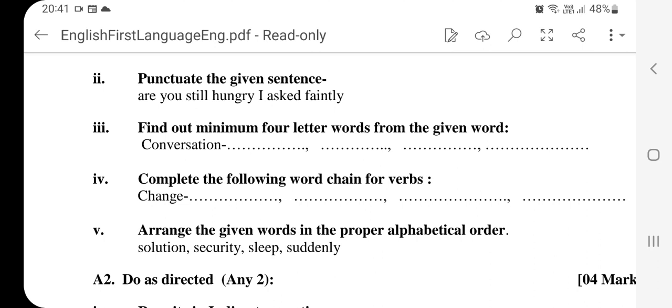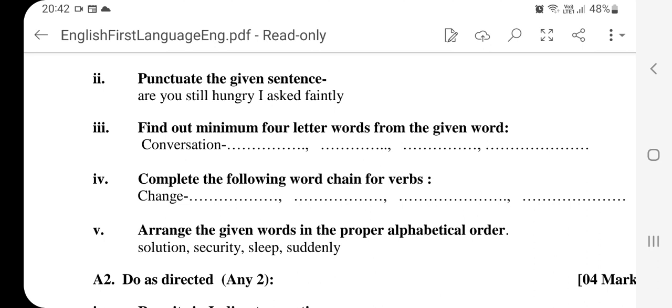So, I have formed eat. E-A-T, eat. The last alphabet over there is T now. So, from T, I have formed think. T-H-I-N-K. Again, my last alphabet is K. Therefore, my third word will be keep.